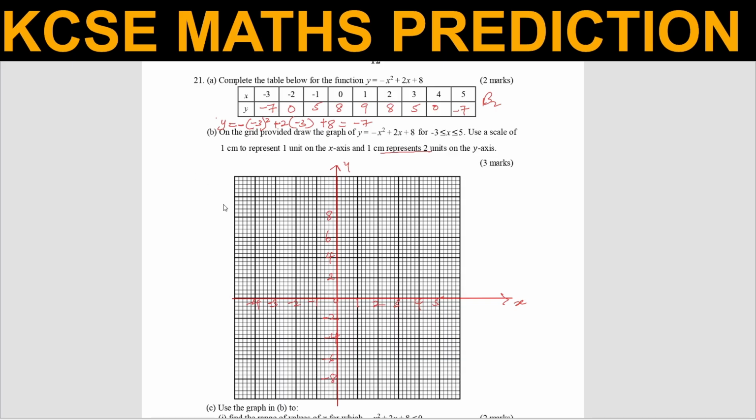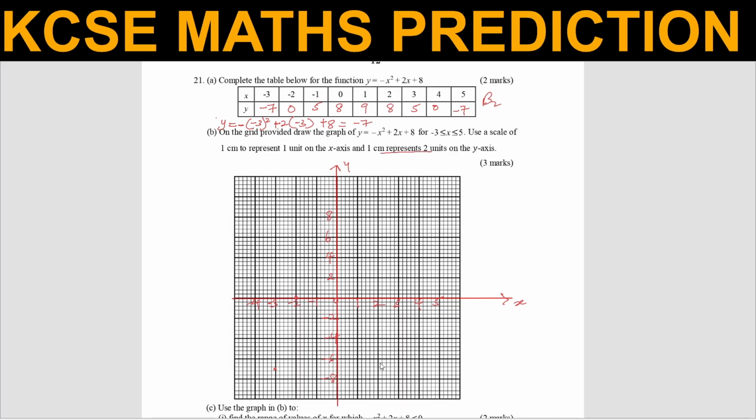After doing that, we can plot. When x is -3, y is -7. So -3, -7. -7 will be between -6 and -8. So it will be here. And then you have -2, 0. -2, 0 will be there.